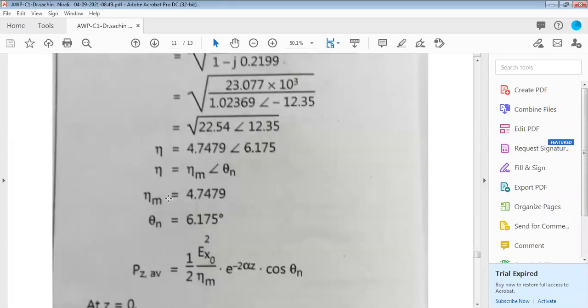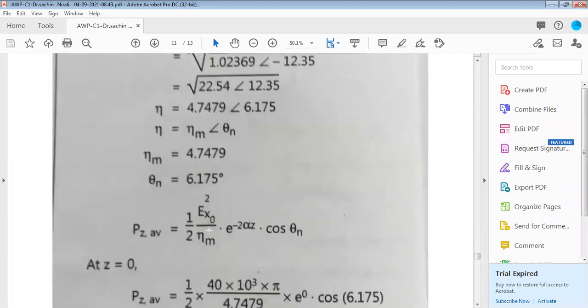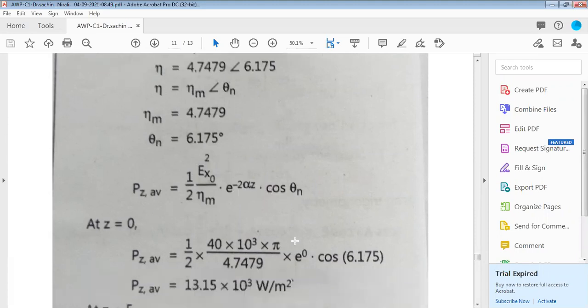That angle is normal to the plane. So in this way, eta max is 4.74 and the angle is 6.175. Now substitute finally. Why did we do all these things? Just to substitute in this particular equation: 1 by 2 E square eta n e raised to the power minus 2 alpha z cos of theta n.